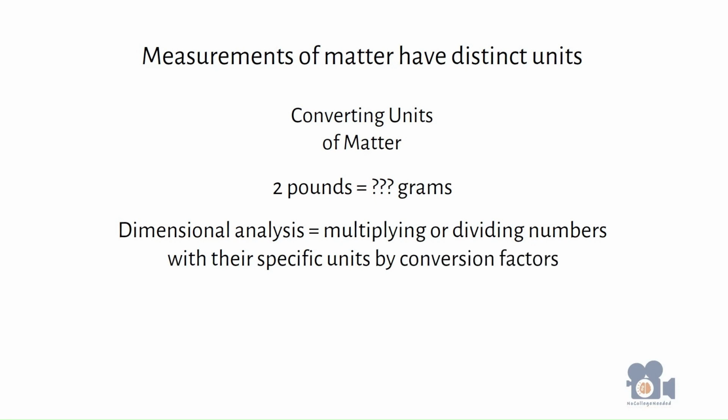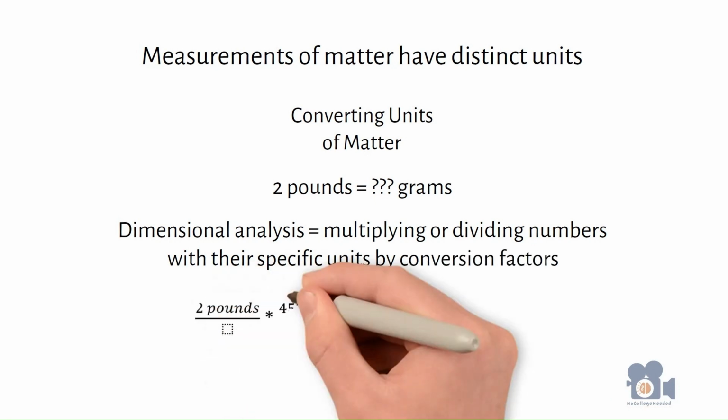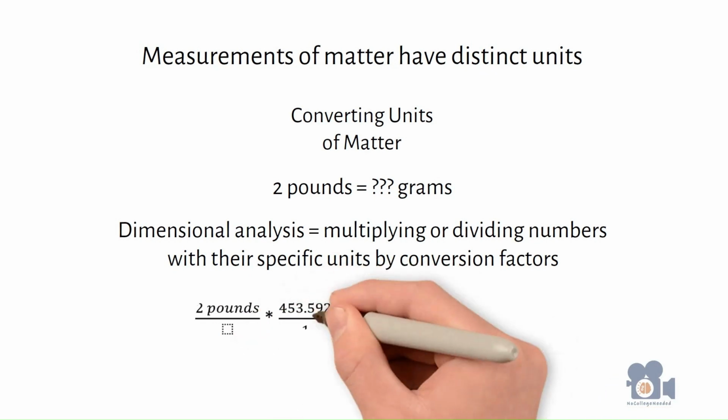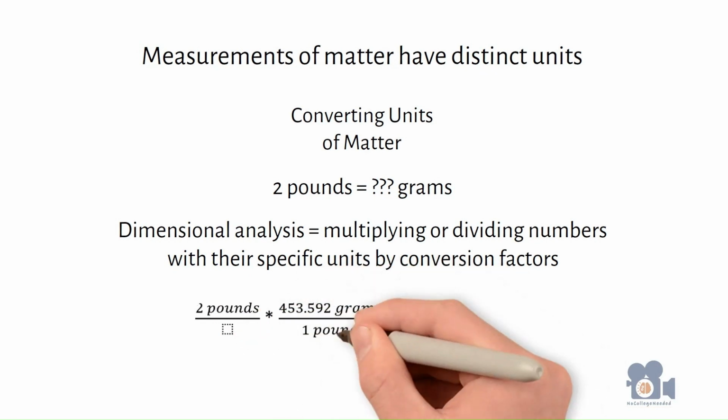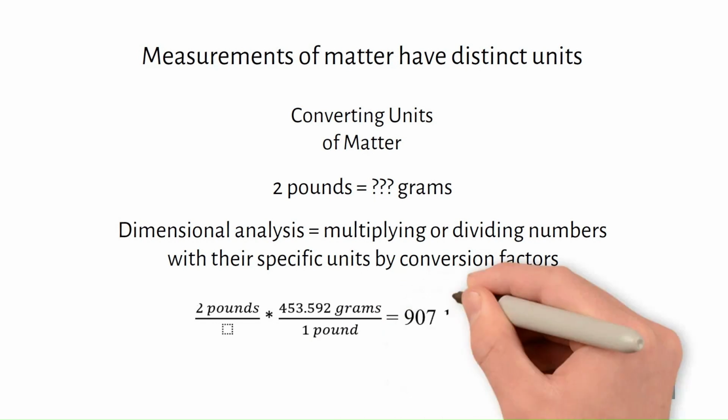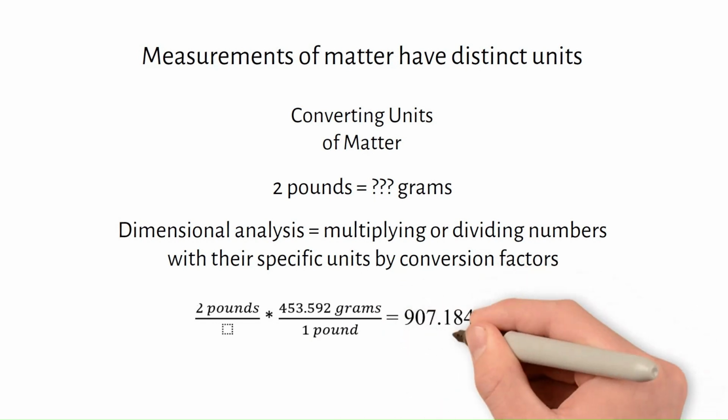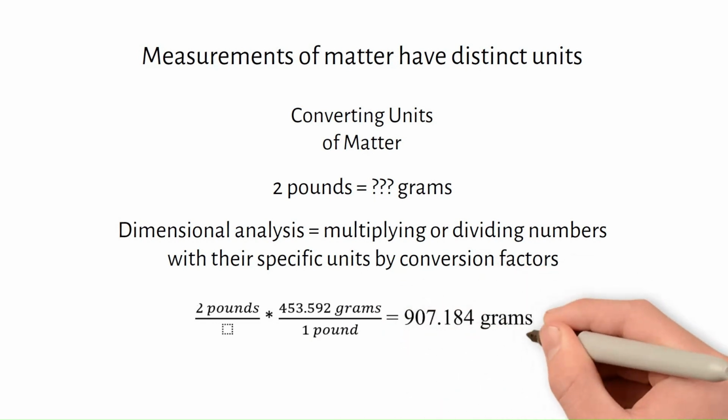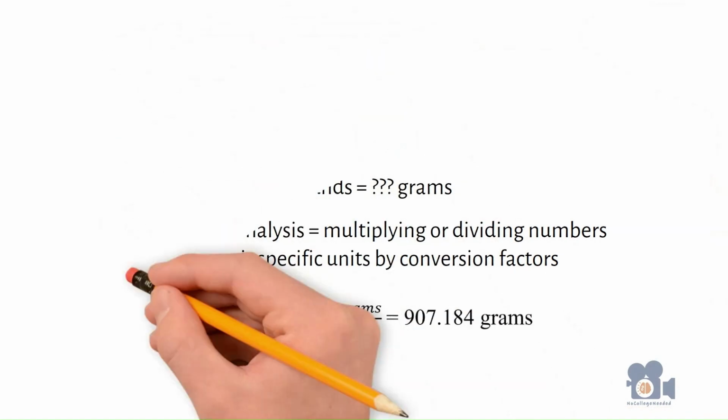In the example of 2 pounds to grams, you multiply the 2 pounds by 453.592 grams per 1 pound to equal 907.184 grams. This can also be done using 2 or more conversion factors.